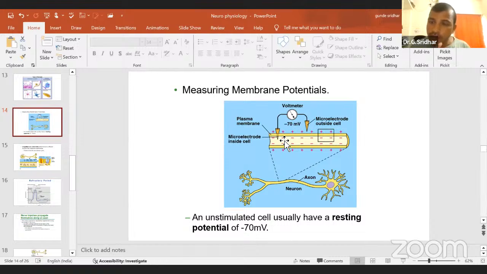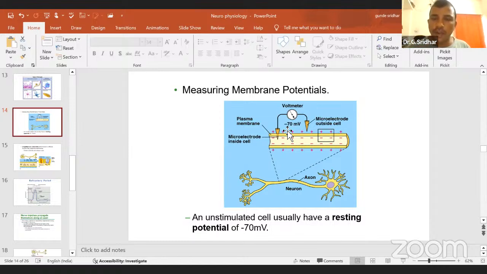Depolarization. What is depolarization? Depolarization means ionic disequilibrium. Listen carefully. Reasons may be different. Polarization means ionic equilibrium. Depolarization means you are disturbing the polarized condition due to different types of reasons. That is called depolarization: ionic disequilibrium around the cell membrane.